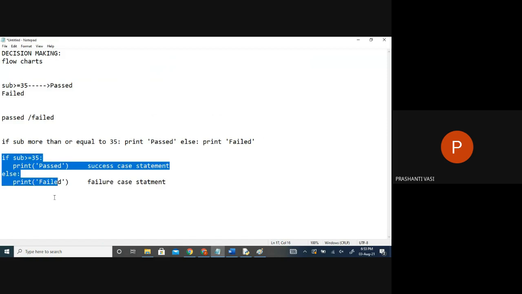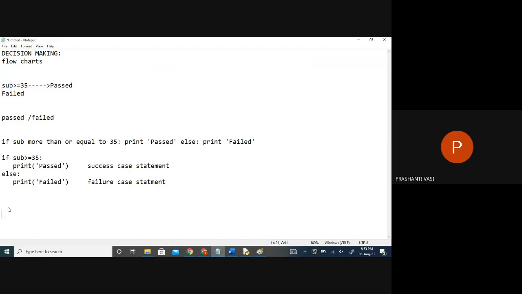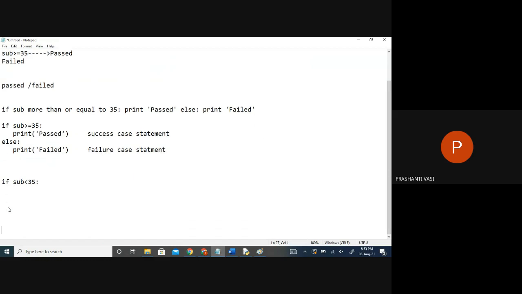Same program, I can write it in a slightly different way. I'm just modifying it. If subject score less than, I'm not saying equal to, less than 35, colon. What should I say on this criteria? Print failed. So if your subject score is less than 35 and it's true, I should say failed. Just the message order is changed, you can see. Otherwise, colon. It's like a decision making. So I have to either take a decision of failed or passed.